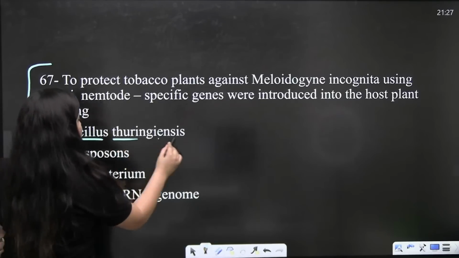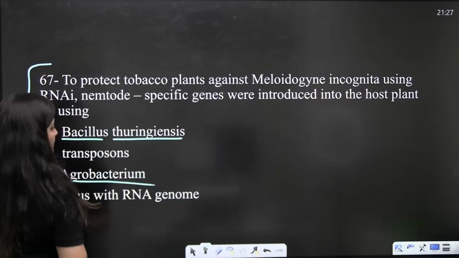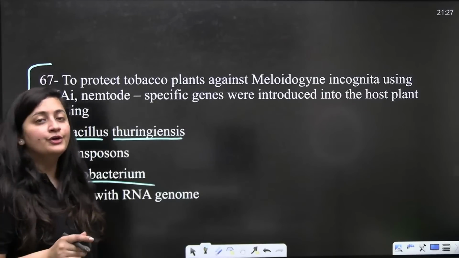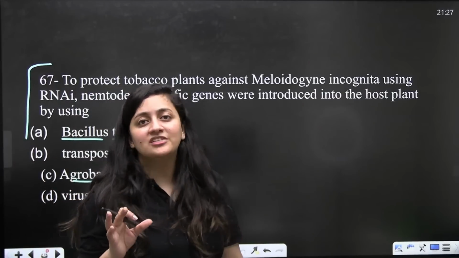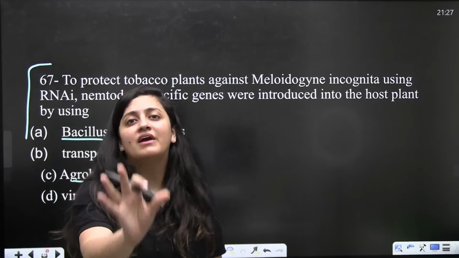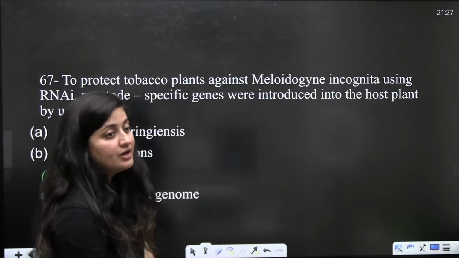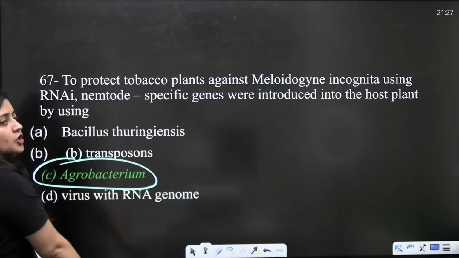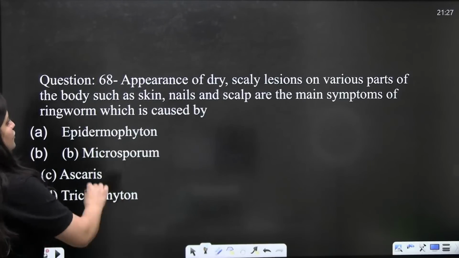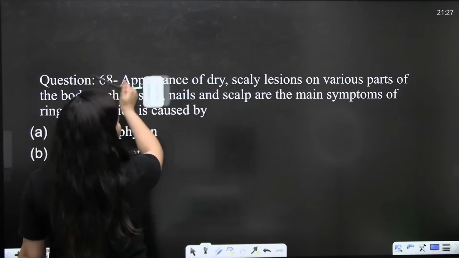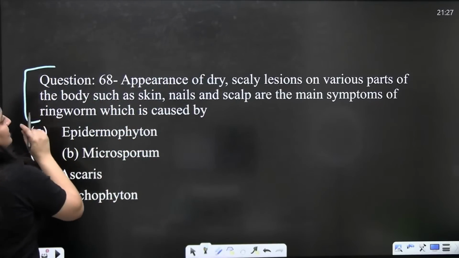You know the correct answer, isn't it? We have to introduce the nematode-specific gene. So for that, the Agrobacterium vector will be used, right? The Ti plasmid of the Agrobacterium vector will be used. Now the next question.